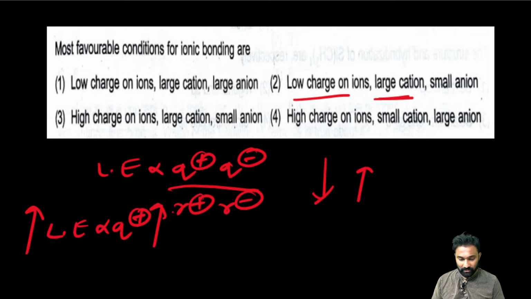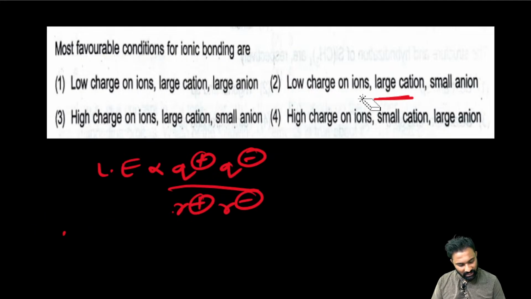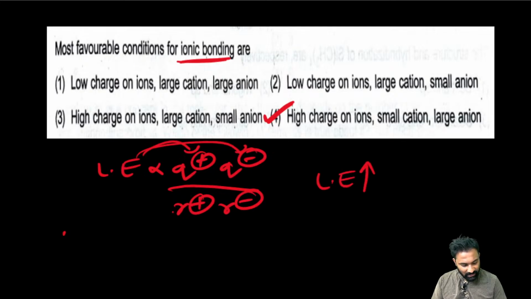Once you cross check, already I explained very clearly. Higher the charge and the small size cation, right? Small size cation and the large size anion will form the strong ionic bond. Lattice energy is directly proportional to the charge of the cation and the charge of the anion. If lattice energy is high, strong ionic bond will form.